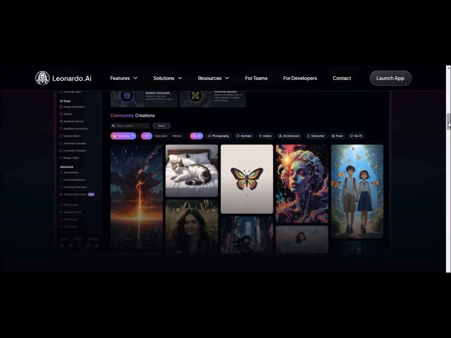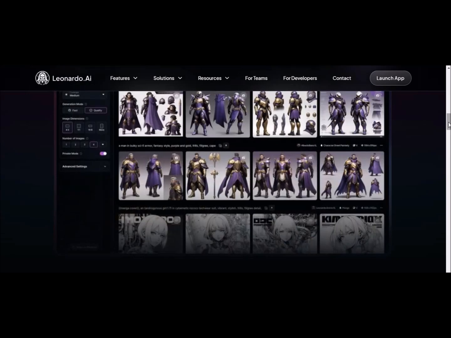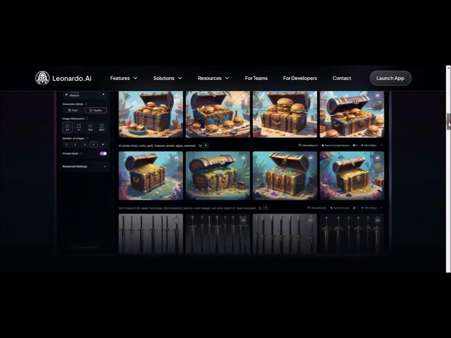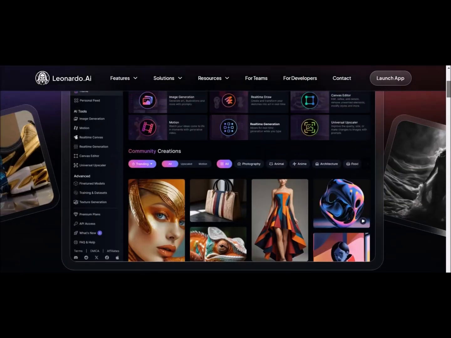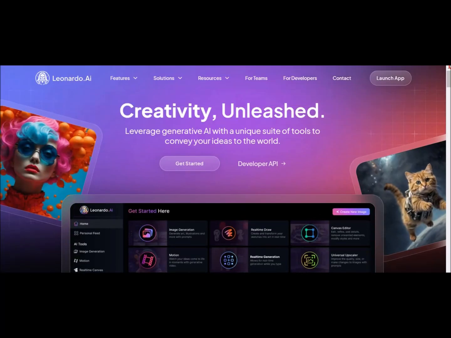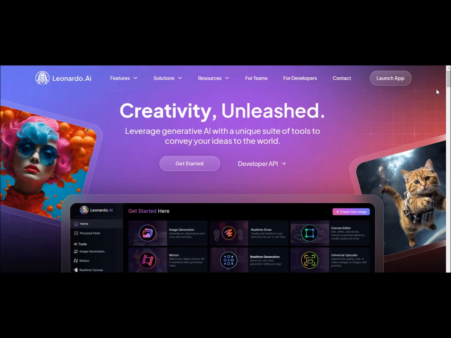The foundation of Leonardo AI is artificial intelligence algorithms that work with deep learning techniques. These algorithms produce unique and engaging works based on the inputs given by users. For example, you can create an image based on a piece of text. The platform appeals to users of all levels thanks to its user-friendly interface.